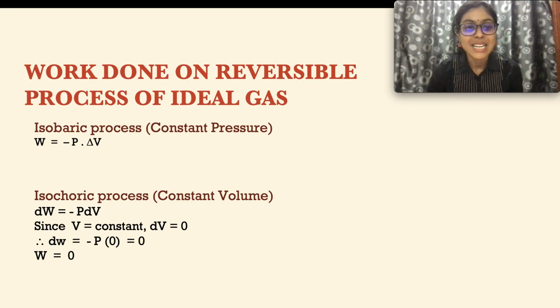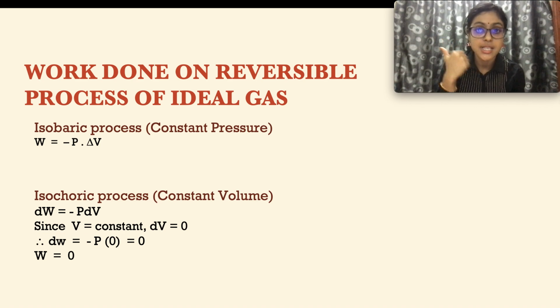Okay, work done on reversible process of ideal gas. There are three main things you have to know: what is the formula you have to use, and how to calculate work done on a reversible process of ideal gas. There are three main processes that you have to know: isobaric process, isochoric process and isothermal process.